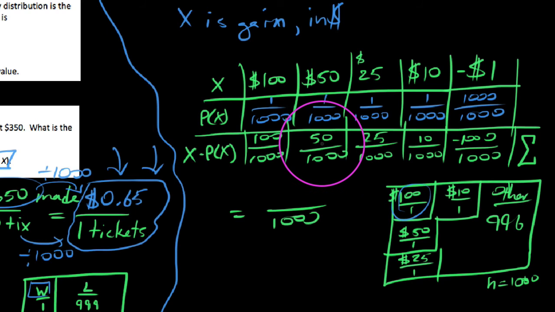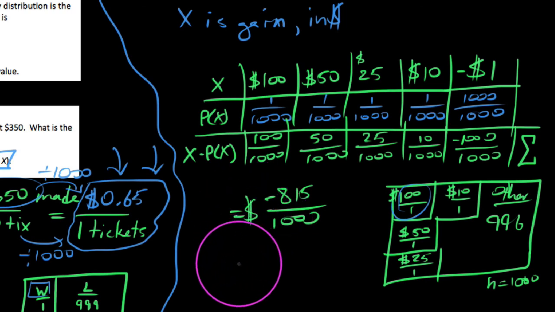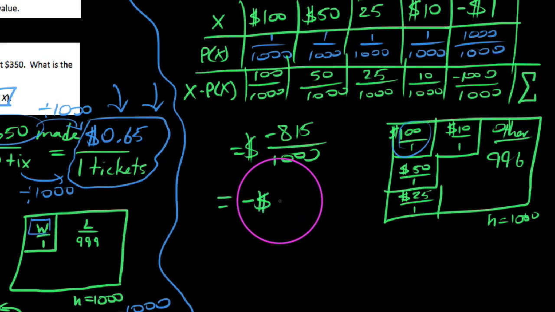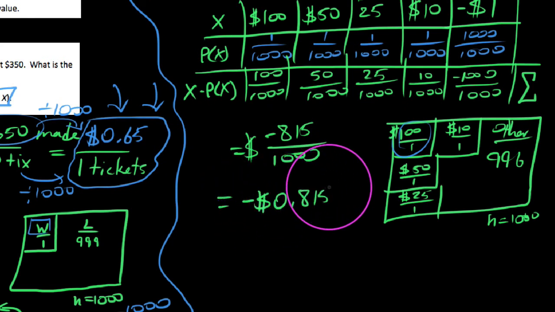We say 100 plus 50 is 150, plus another 25 is 175. Now 175 plus 10 would be 185. Now if you added 185 plus a negative 1,000, I believe we get negative 815 here. And again, we're measuring this in dollars. One thing I want to be clear on is that we should probably put this back as a decimal. So what this means is negative 0.815.